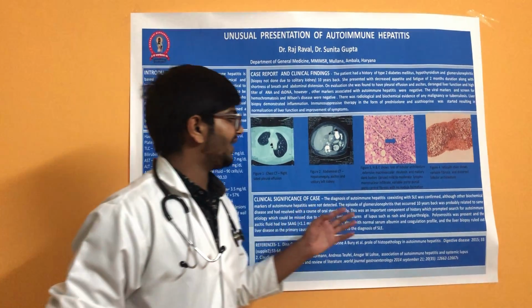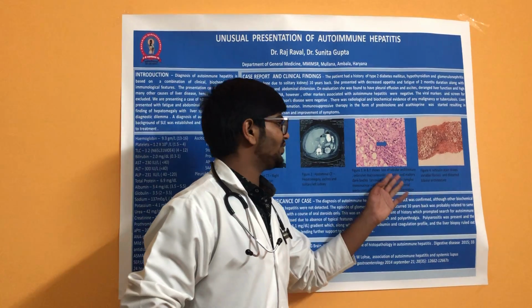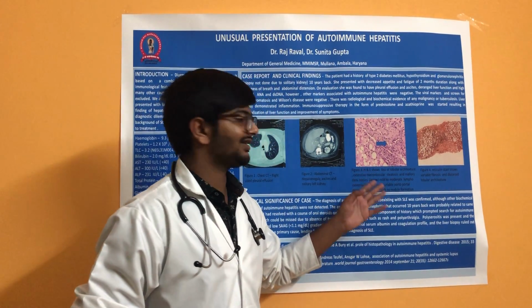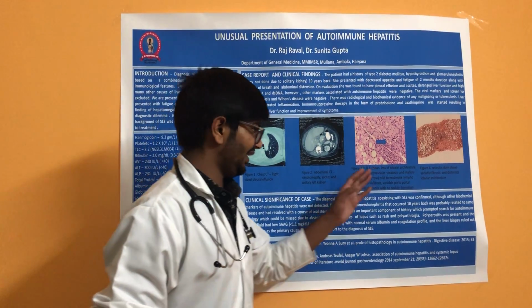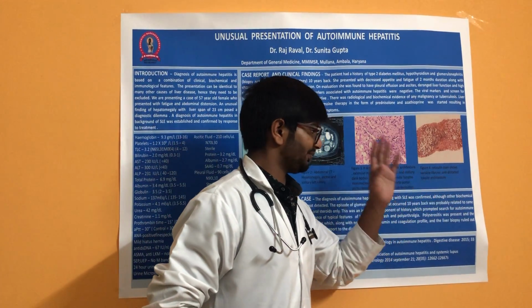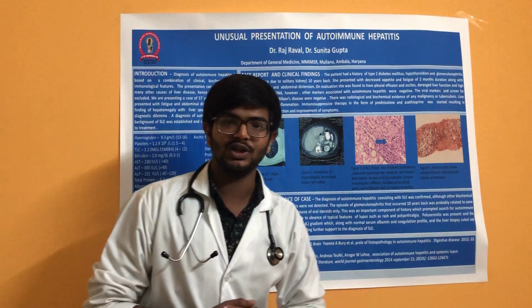Histologically, H and E stain showed loss of lobular architecture, extensive macrovesicular steatosis, and Mallory-Denk bodies. Reticulin stain showed variable fibrosis and distorted lobular architecture.